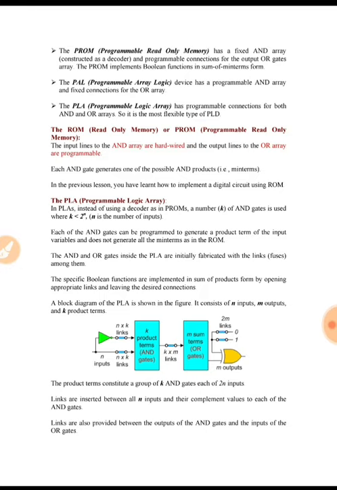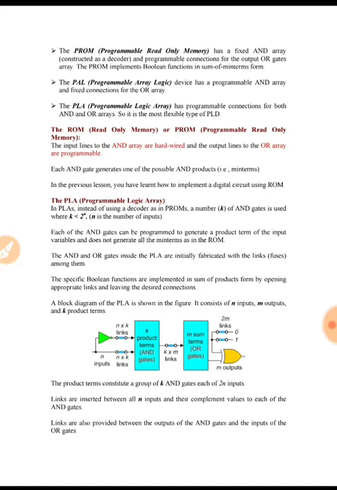Okay, in a programmable logic array we have both AND and OR arrays which we can program, that is both AND arrays and OR arrays come with fuses which we can blow up to implement our function. That is, both AND arrays and OR arrays are programmable by the user, and the user can program them to implement the function he wants to implement.